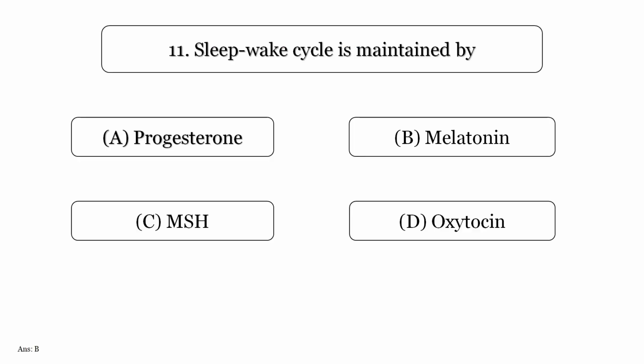Sleep-wake cycle is maintained by? Option A, progesterone. Option B, melatonin. Option C, MSH. Option D, oxytocin. Answer is option B, melatonin.